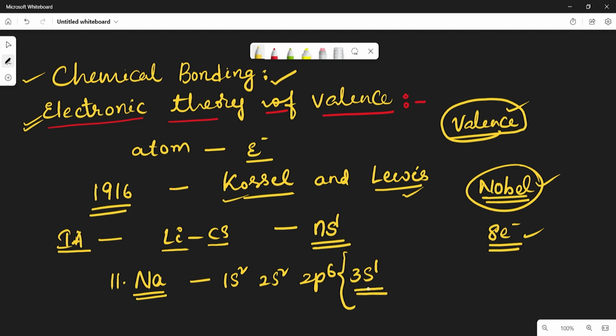So to get the octet configuration, what will the sodium atom do? It loses one electron in the valence shell and becomes Na plus. Na plus means it is a unipositive ion.